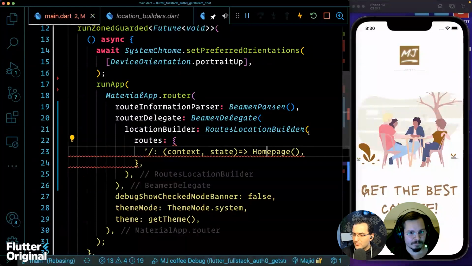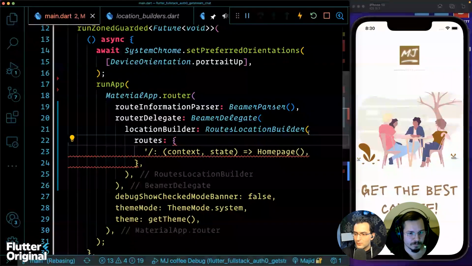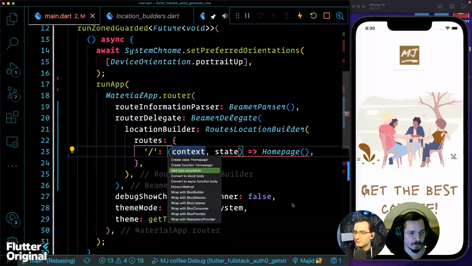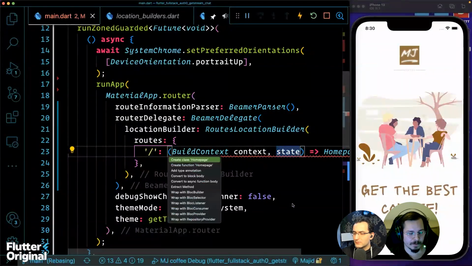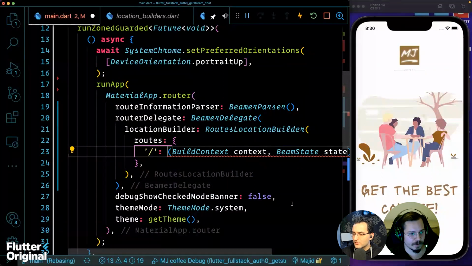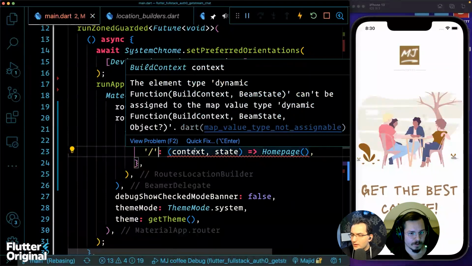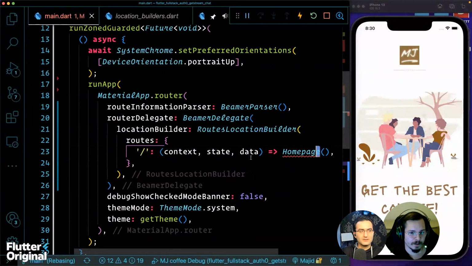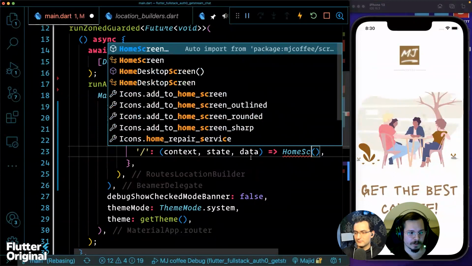So I'm getting some kind of error here. Yeah, you're missing the quotation. Yeah. And then additionally, context, state and data it's going to receive. Let me see what is the error here. Is it because of annotations? The element type. Yeah, so there's a third argument that's called data. So context, state, and data. Okay. This was added pretty recently.